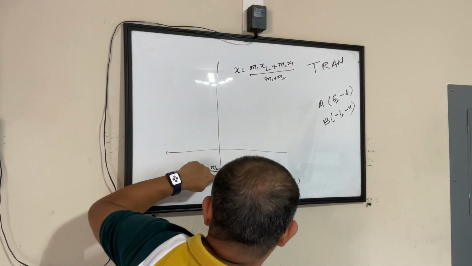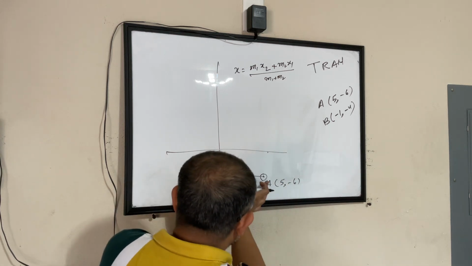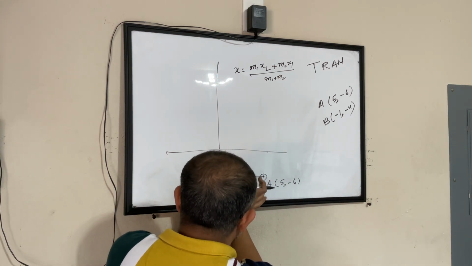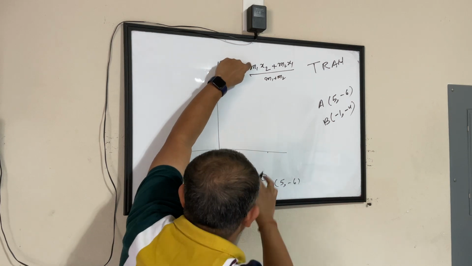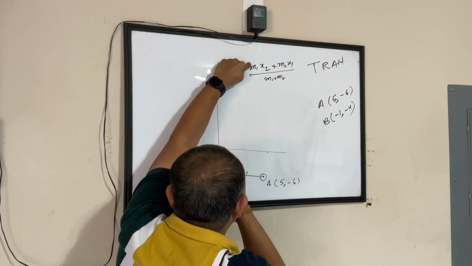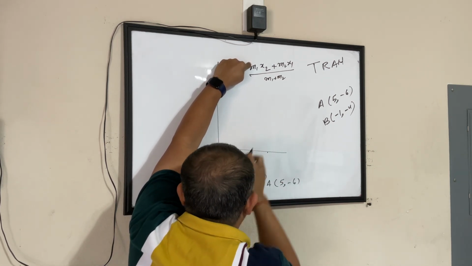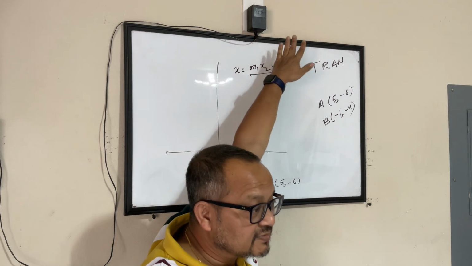This says any point that is splitting the line into two parts, m1 is to m2, the x value will be m1 times x2 plus m2 times x1 divided by m1 plus m2. That's what my section formula says.